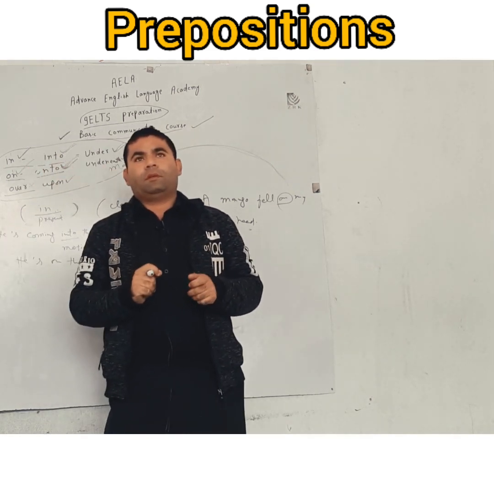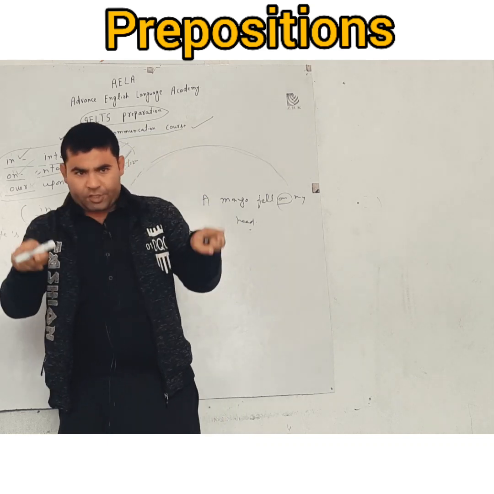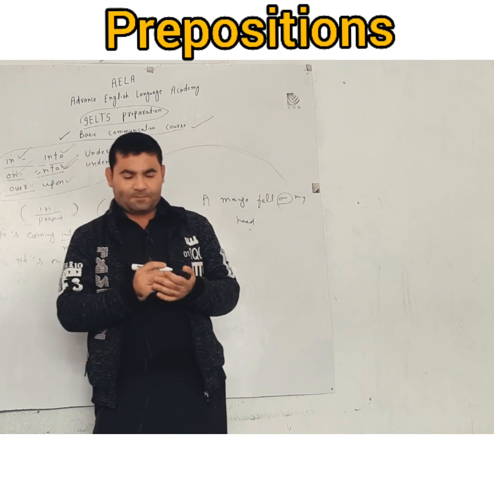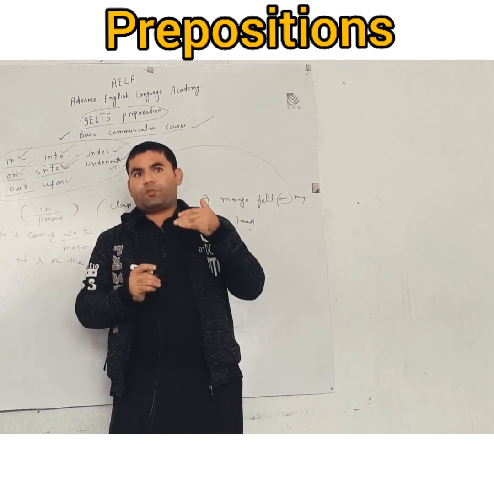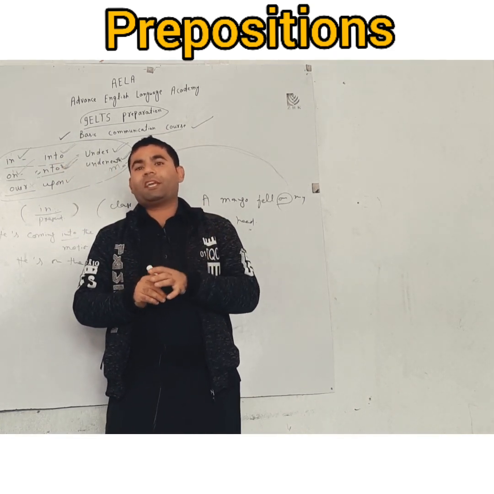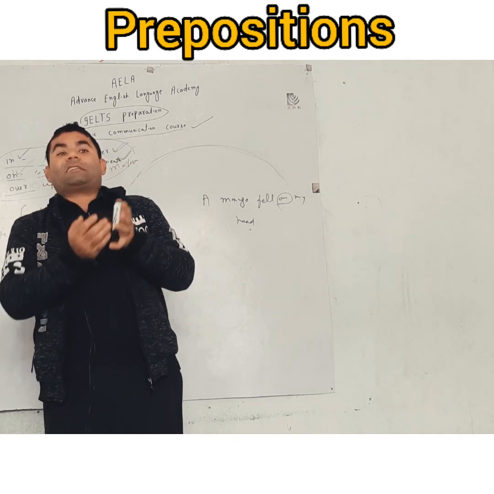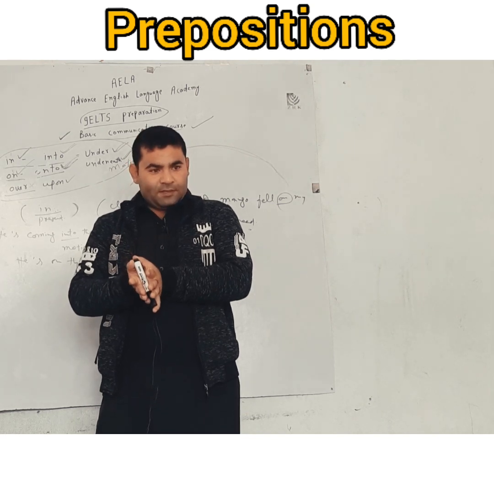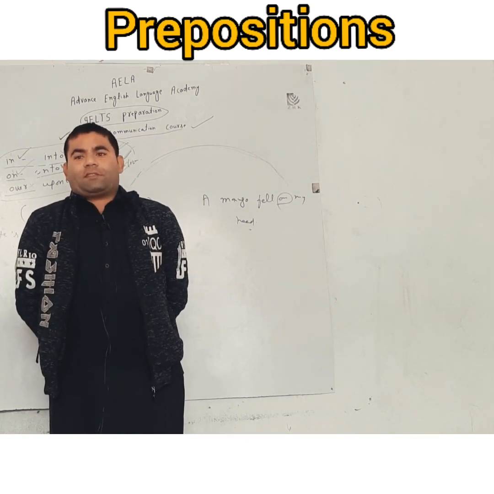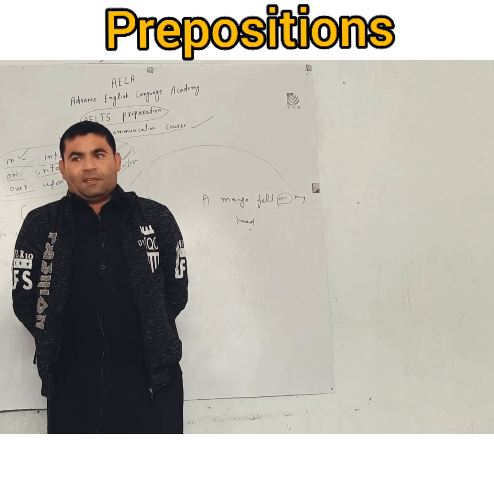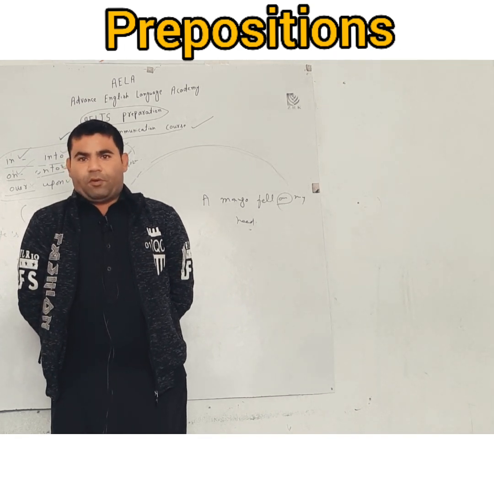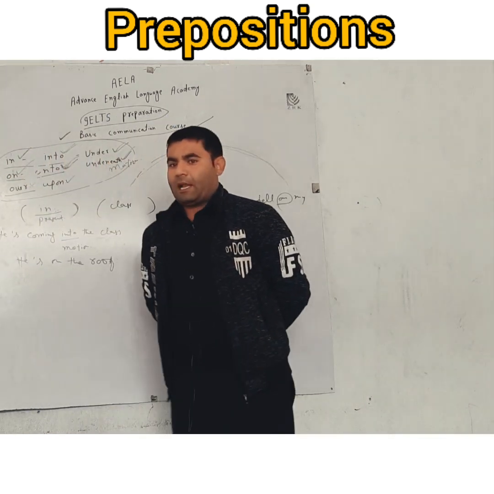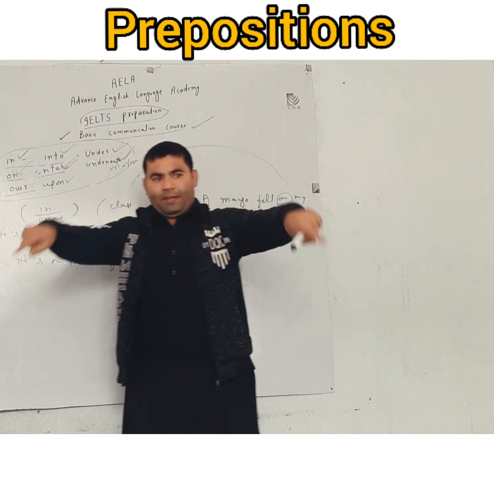For example, you people watch cricket, and nowadays cricket is watched a lot in Pakistan. So you would have heard the commentator saying the fielder is underneath the ball. He doesn't say the fielder is under the ball. The fielder is under the ball means the fielder is standing like this. He's not concerned with the ball. But when we say the fielder is underneath the ball, it means that the fielder is moving.